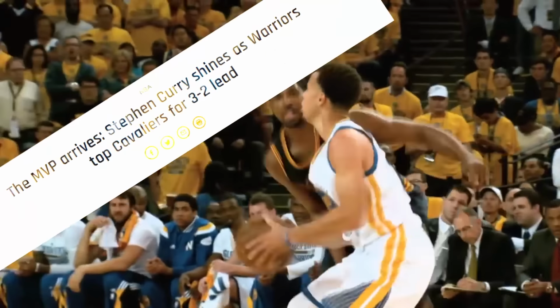Wait a minute, isn't this the series where people started to say that Curry was a choker in the Finals? Well, what I just saw was an incredibly scrappy role player step in for Kyrie Irving in light of the injury, give everything he had in his soul to bother Steph Curry for 2 games, and then Curry rebounded for the rest of the series like an MVP does and helped Golden State wrap up the championship. Where exactly was the choke?